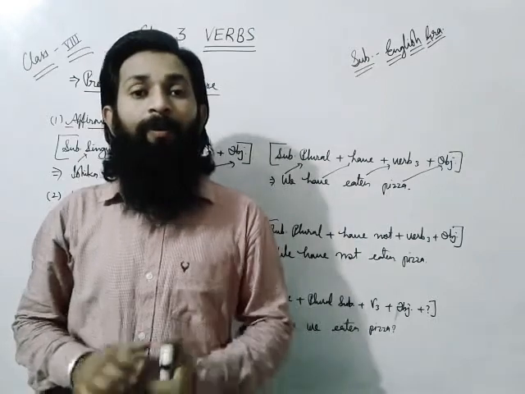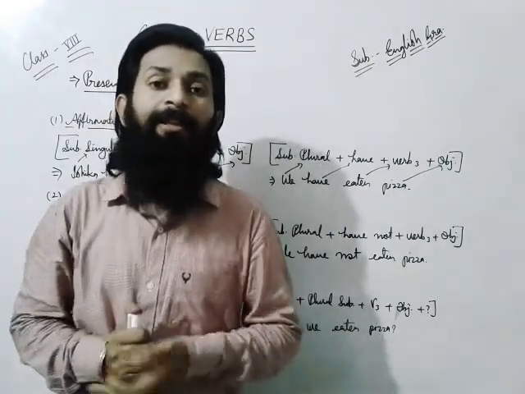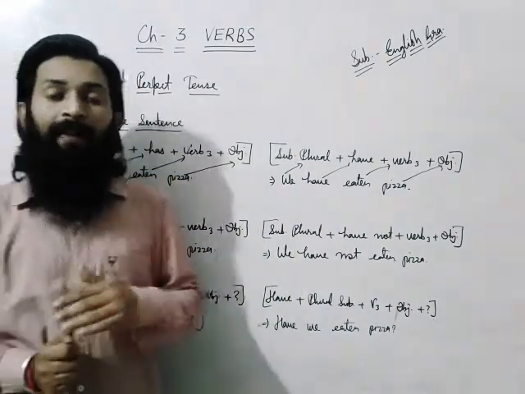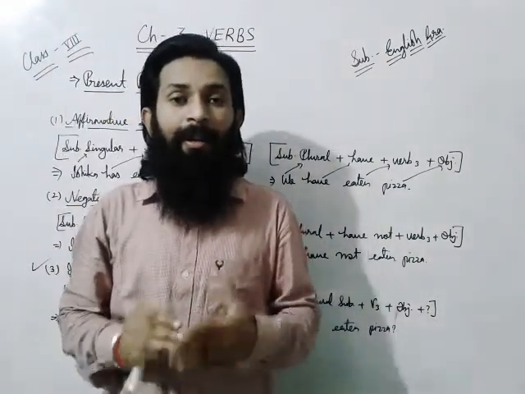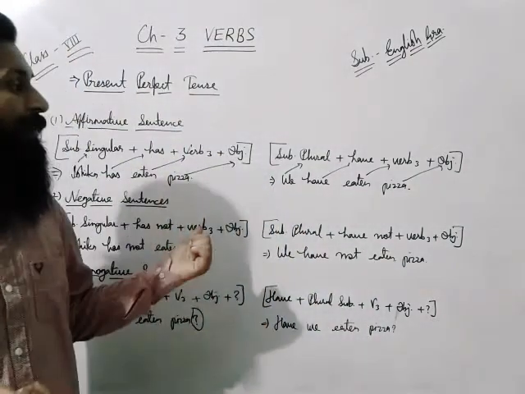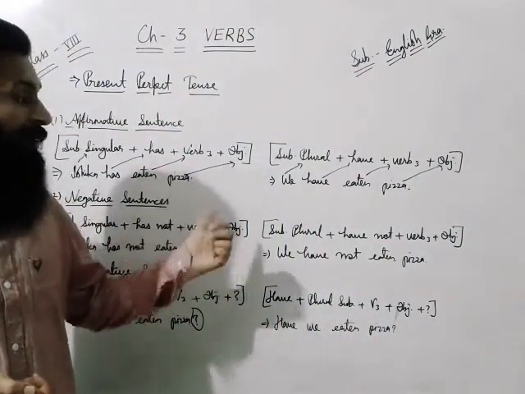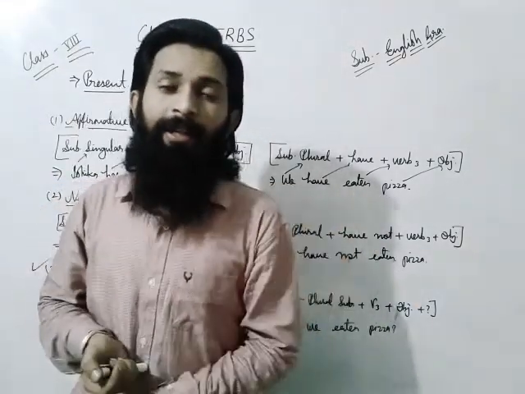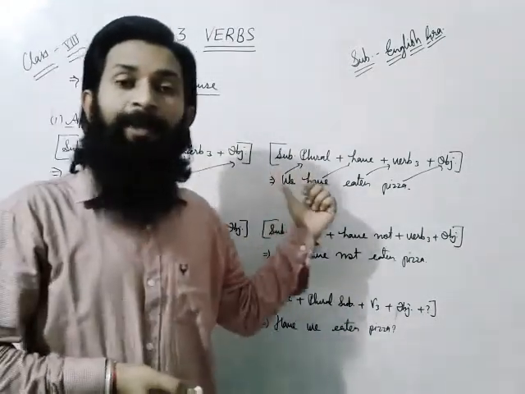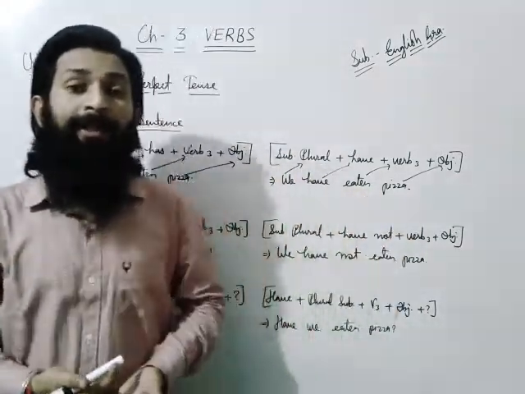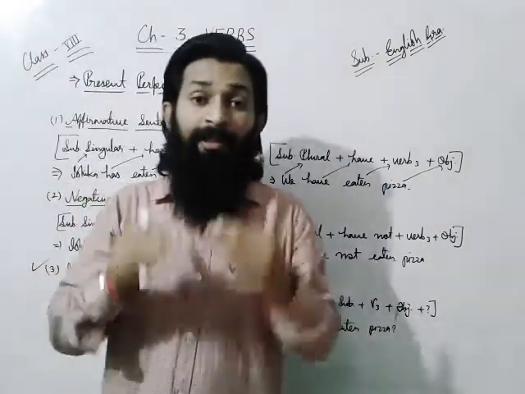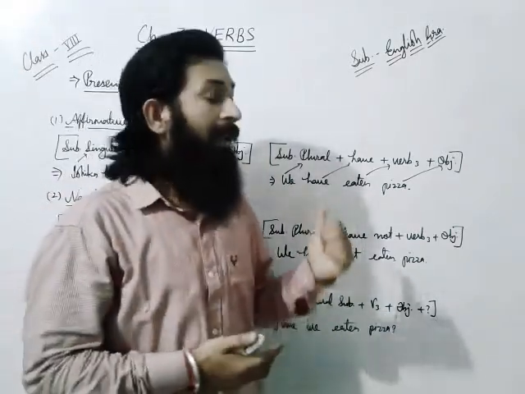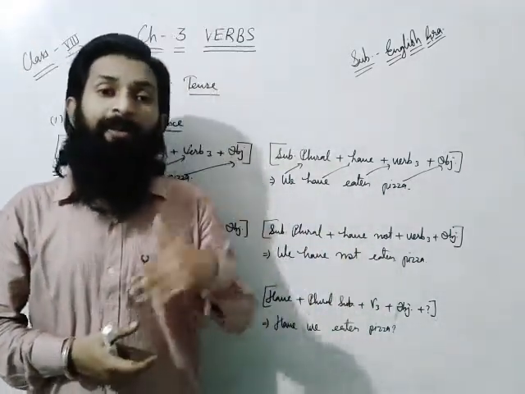Now we'll talk about where we have to use present perfect tense. Dear students, present perfect tense is used to denote an action which has finished just now. Like, I have finished the tenses already. Otherwise, you can say it like that: just now I have finished the present tense. That type of situation, where an action has just finished, is where you have to use it. And the second thing, you have to use present perfect with those sentences.